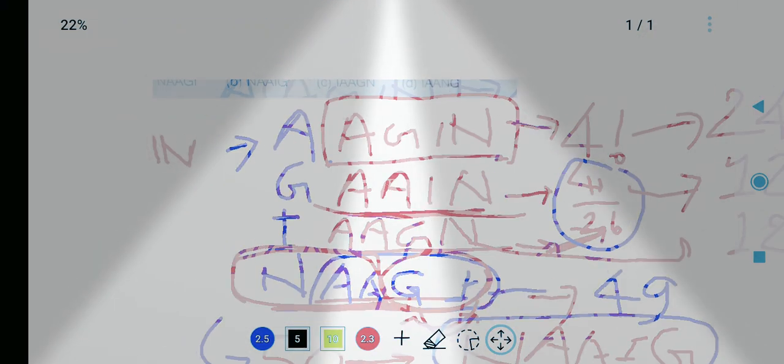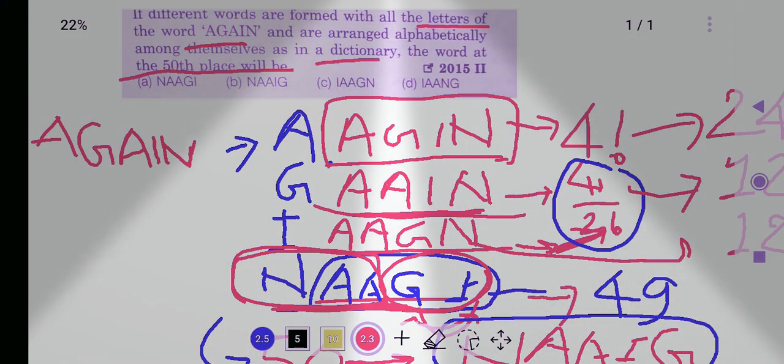We just have to check it in our options. That is NAAIG. Option number 2 is correct.